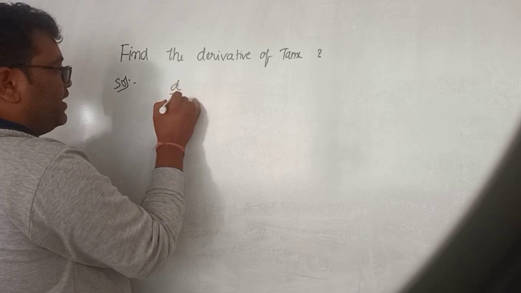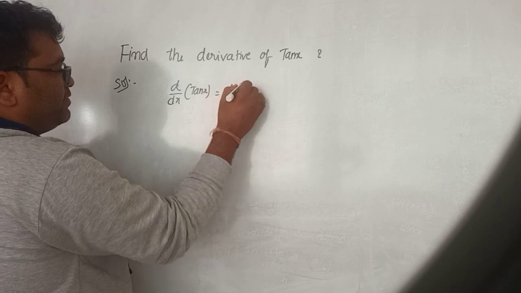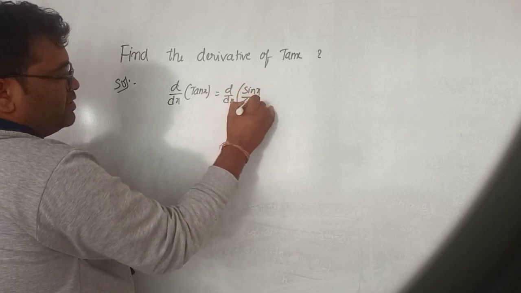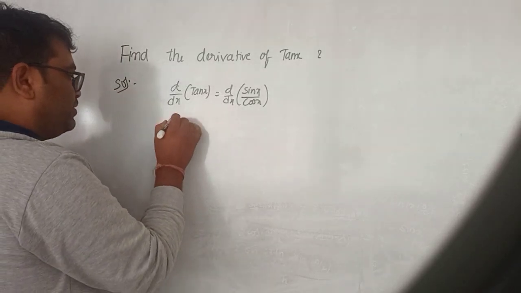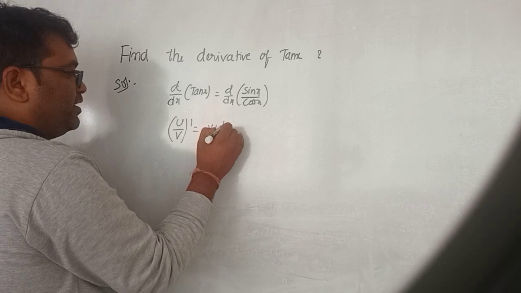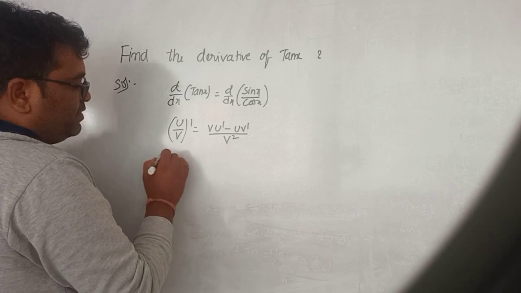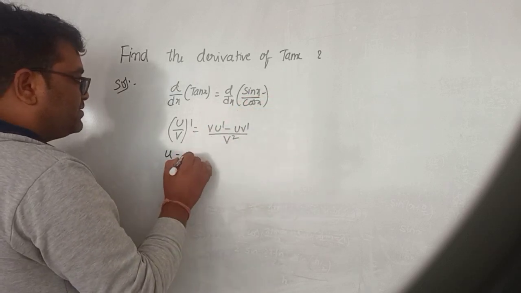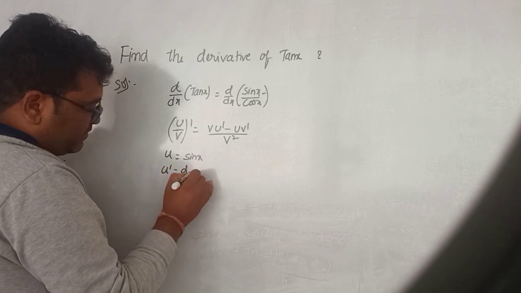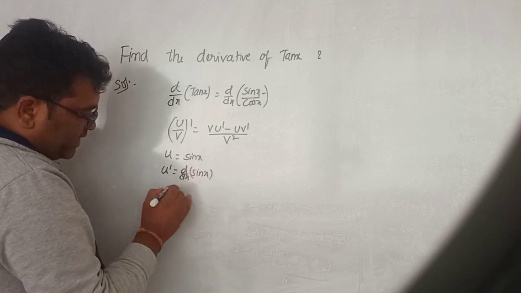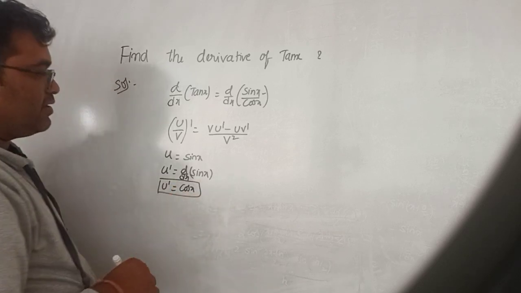So here d by dx of tan x, we can write as d by dx of sin x by cos x. So now it is in the u by v formula. So u by v whole dash is equal to v into u dash minus u into v dash divided by v square. Here u is equal to sin x. So here u dash is nothing but d by dx of sin x. d by dx of sin x is cos x. So u dash is nothing but cos x.